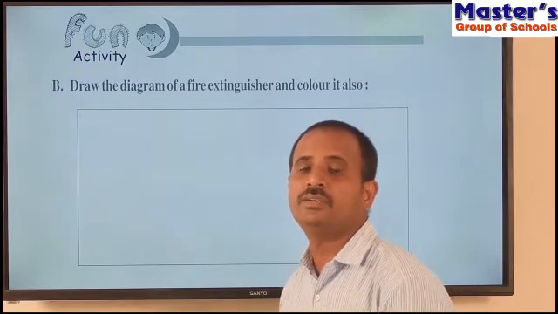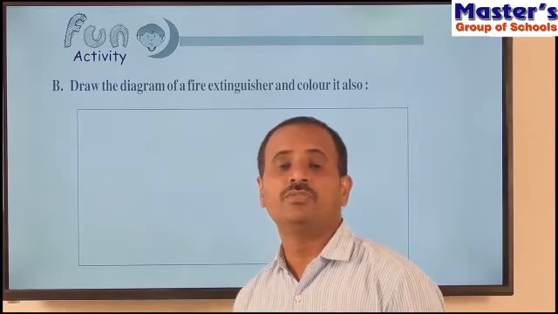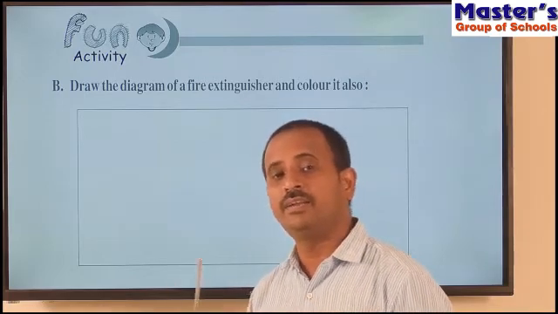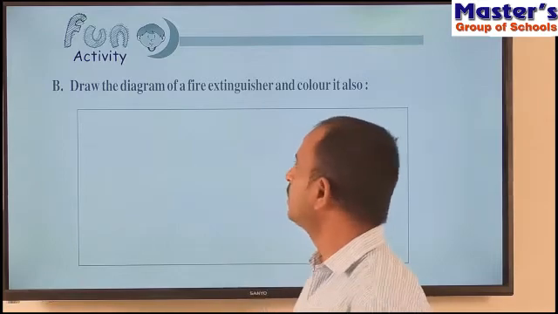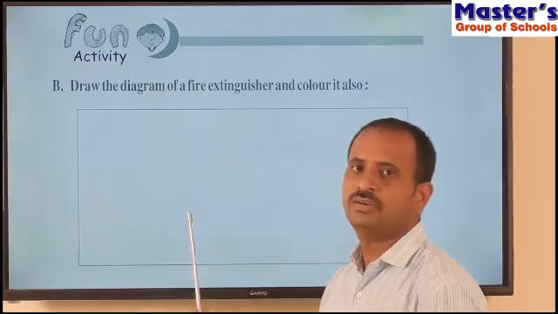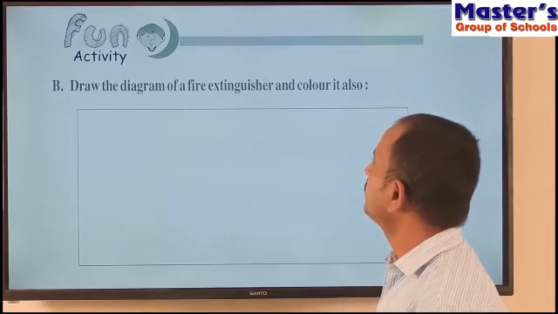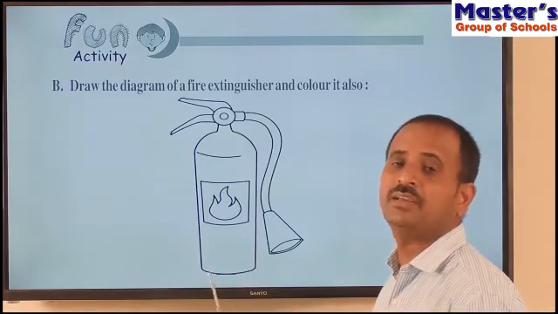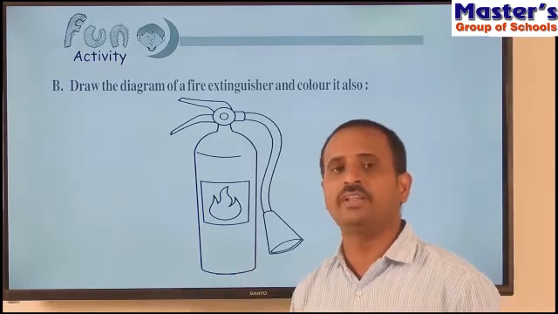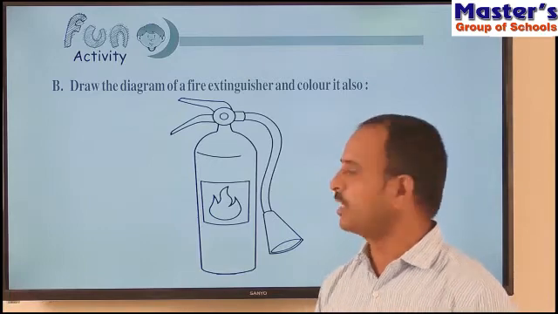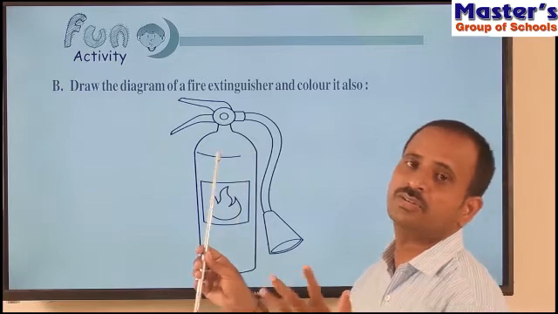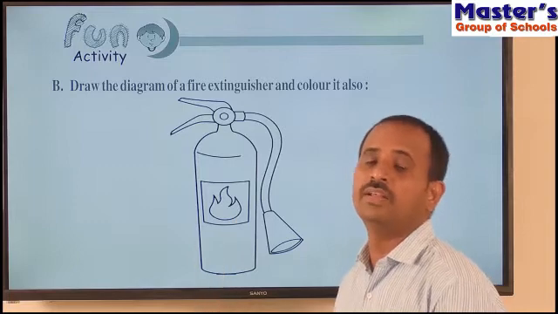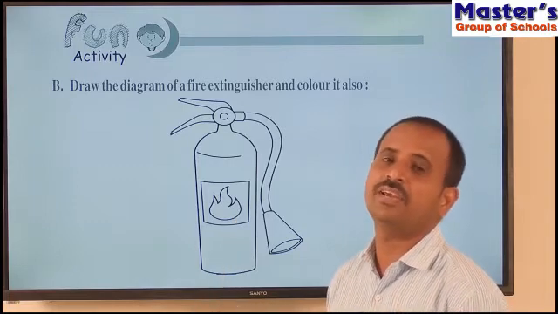How is the fire extinguisher? Here the fire extinguishers are red in color and in the shape of cylinders, and we have to write fire extinguisher on its surface. Let us see the diagram of the fire extinguisher, how it will be. We can observe these fire extinguishers everywhere in public places like bus stands, railway stations, and in houses, schools, colleges. We can observe them at the corners of rooms and buildings. These extinguishers are helpful for controlling fires when there are sudden fire accidents.